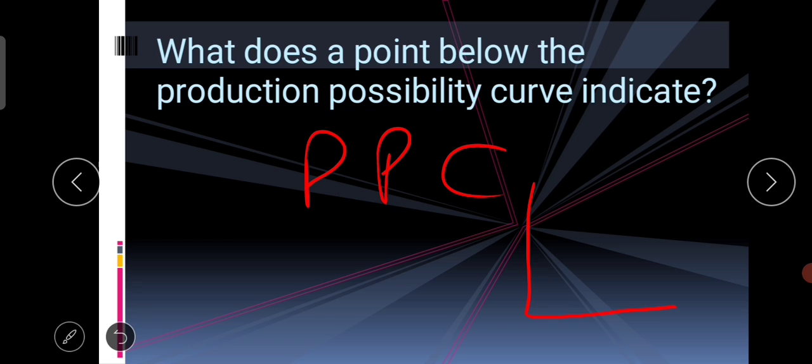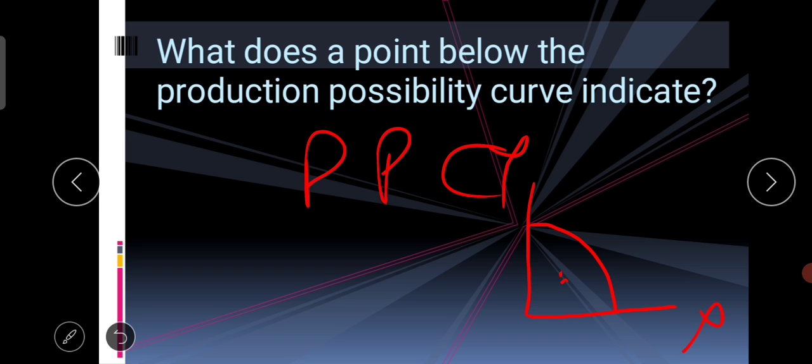Before that, the PPC curve looks concave to the origin. This is the PPC curve. It is the combination of two goods. Now the question is the point below the PPC curve. Suppose here is a point below the PPC curve. So this point indicates inefficient use of resources. That means at that point resources are not fully utilized in the economy.